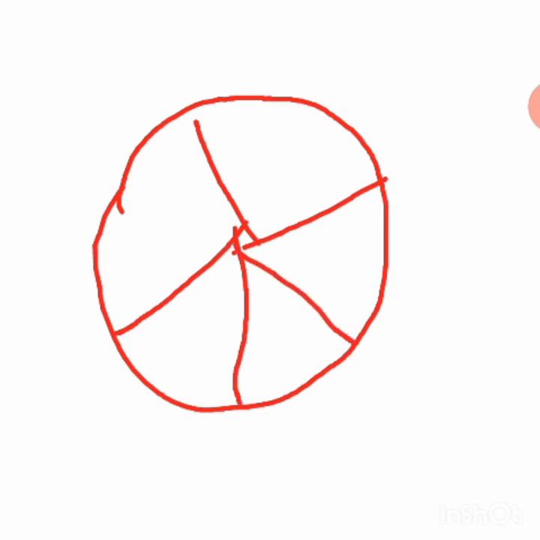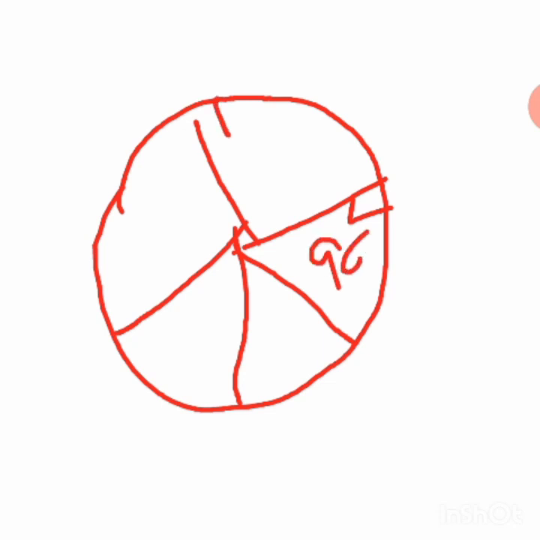Now one more thing you have to understand. This is a circle, the radii are there. This radius line is always perpendicular. This is 90 degrees.